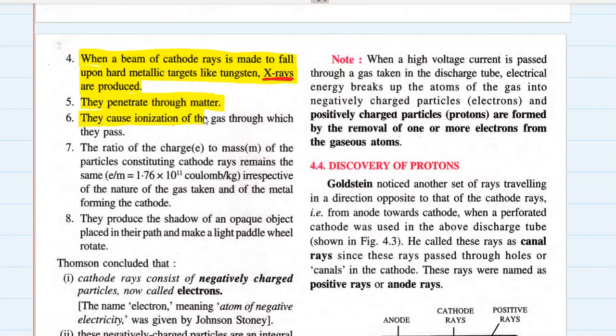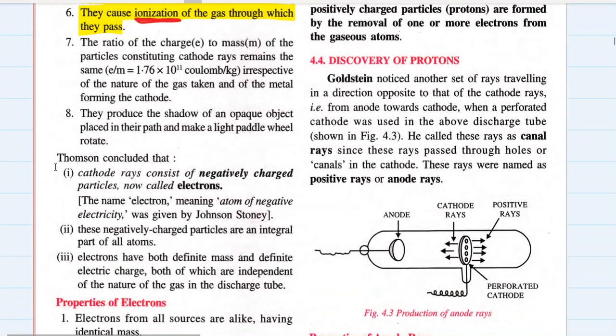Cathode rays cause ionization of gas through which they pass. What do you mean by the word ionization? Generally, gases are made up of molecules, right? But these molecules are converted into ions, charged particles, when cathode rays are passed through them. So, cathode rays cause ionization of the gas through which they pass.